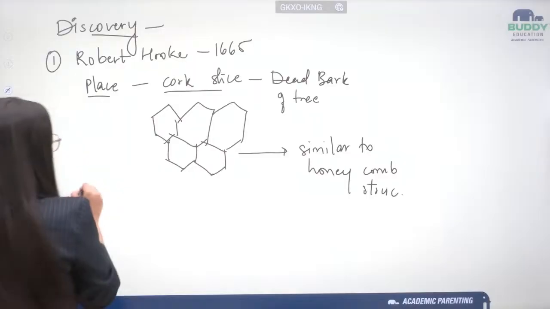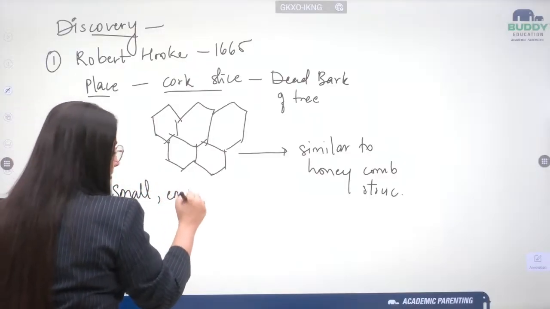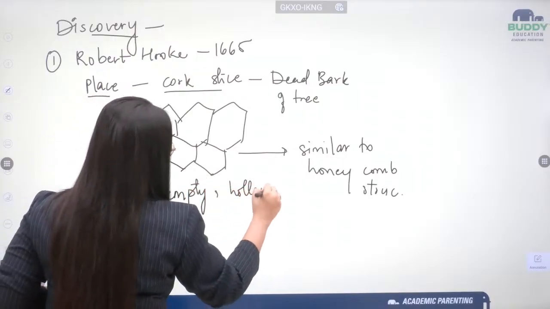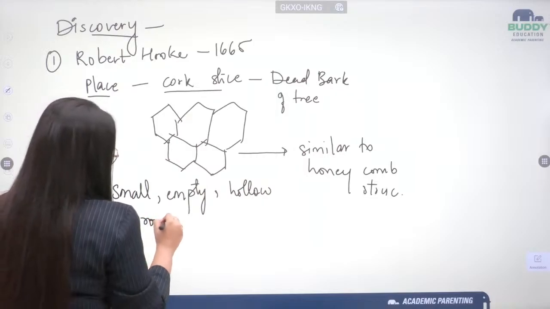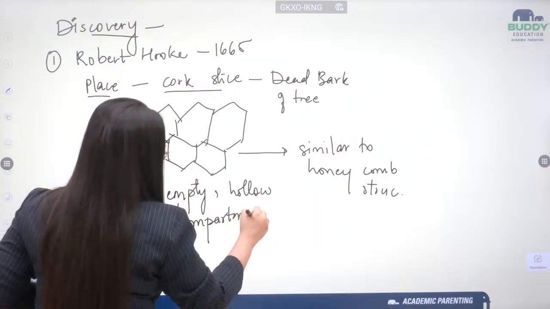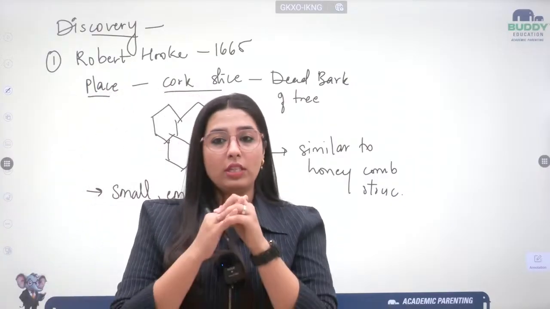What are these structures? These were small, empty, hollow, room or compartment like. So all this led to a name. That name was cellula.